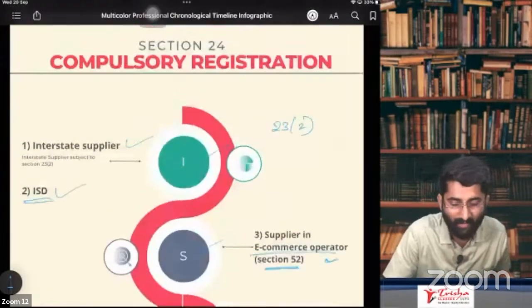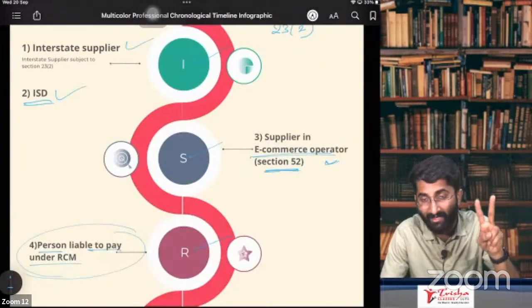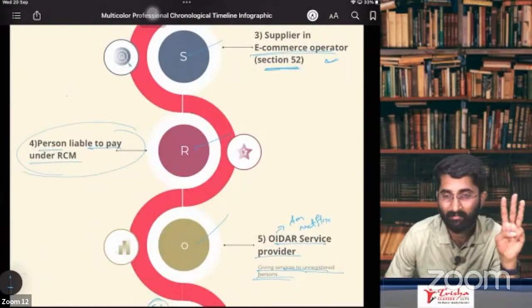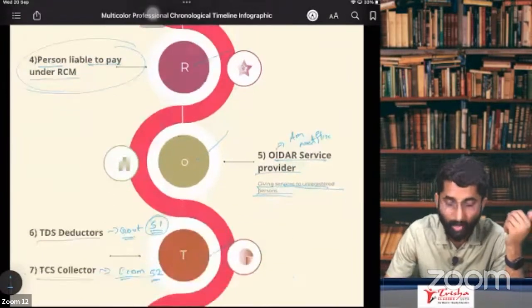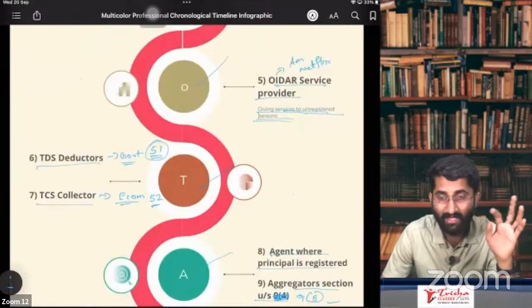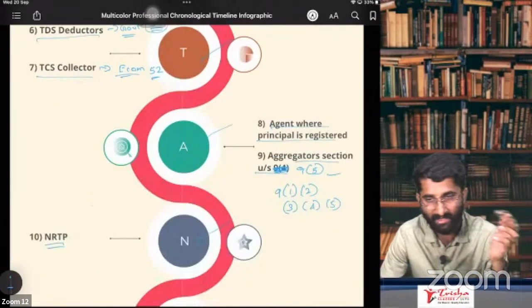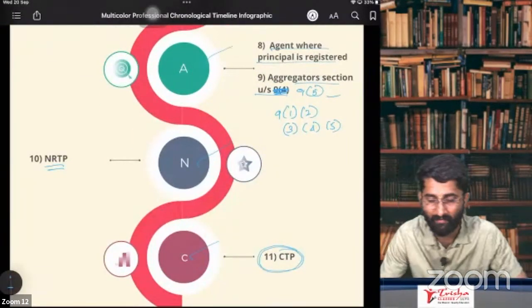So what does I stand for? Interstate supplier. S for supplier through an e-commerce operator. R for RCM, the person liable to pay under RCM has to take compulsory registration. O for OIDR services. T for TDS and TCS, TDS deductors and TCS collectors. A for agent and aggregators. N for NRTP, C for CTP. All these people have to take compulsory registration.